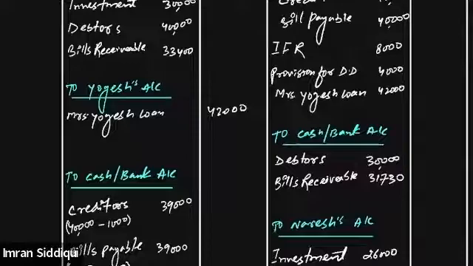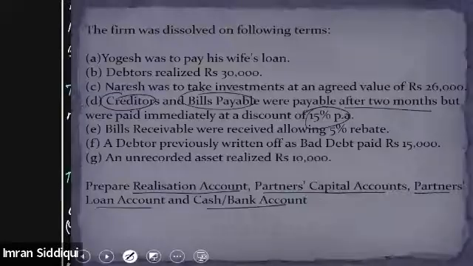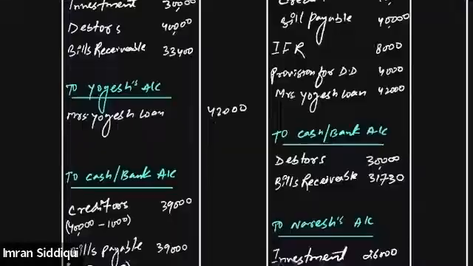Yes, sir. Okay, moving on to the next adjustment. Point F says debtor previously written off as bad debt paid rupees 15,000. So earlier we had written off one of the debtors considering it as a bad debt. Now we realize 15,000 from the bad debt. So that is obviously a kind of income.